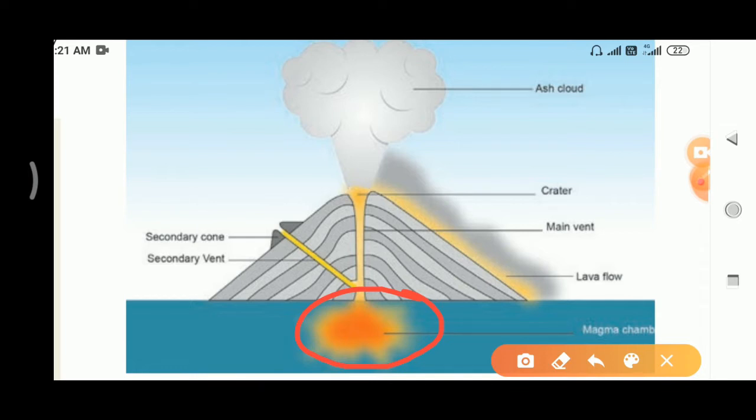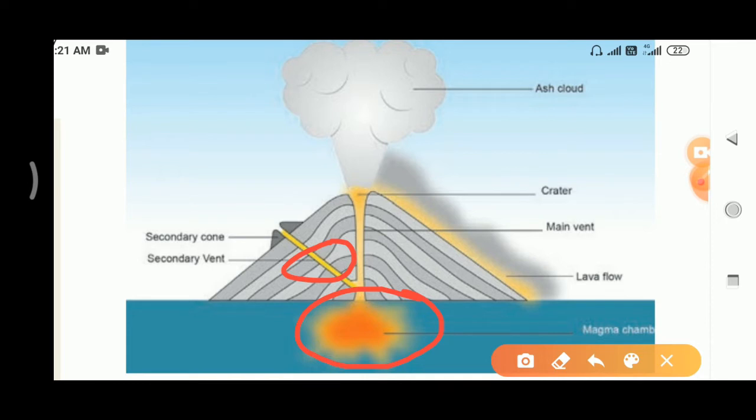Next one is the vent. Vent is nothing but, I already told, an opening. So through this opening, air, smoke and magma are ejected, or released. In this picture, where is the vent? See here, this is called the vent.